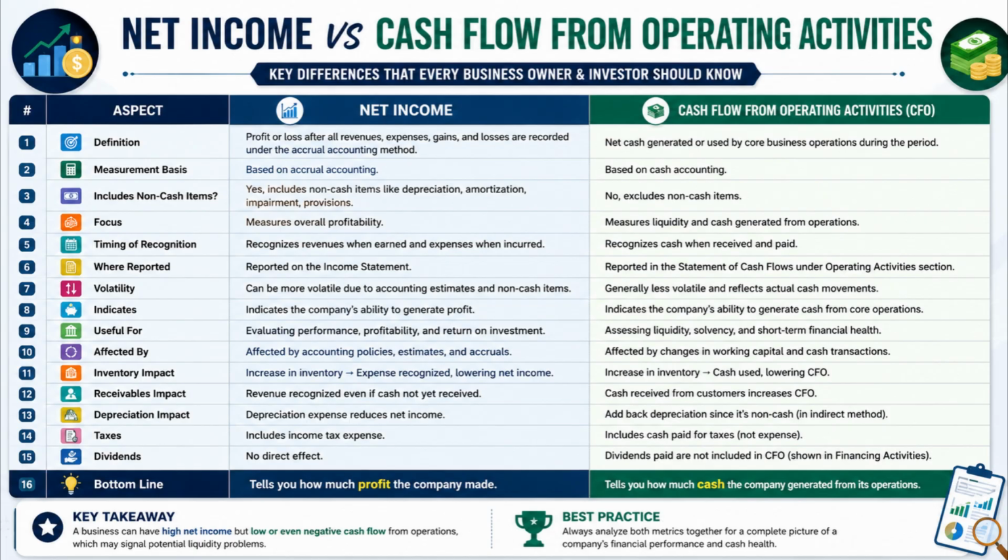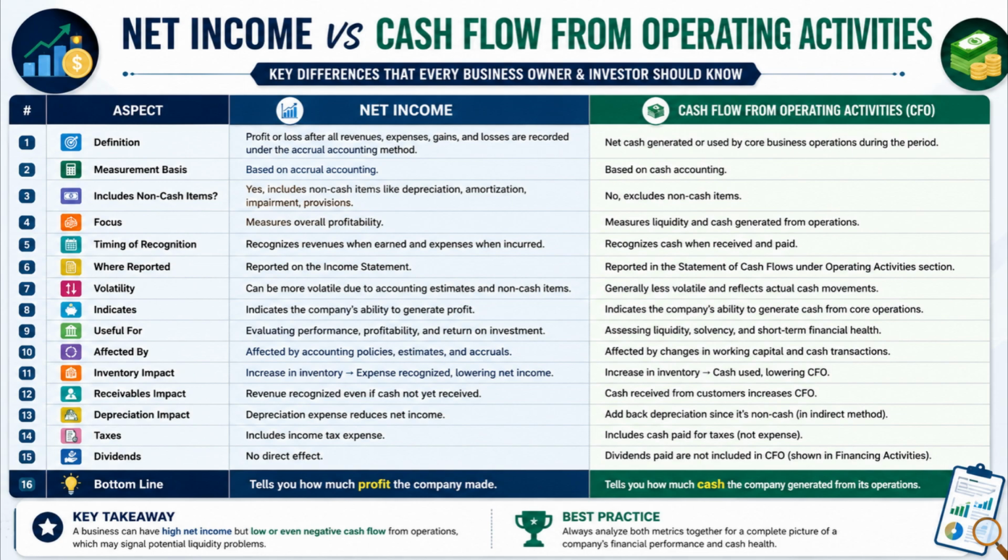Number 15. Dividend payments do not directly affect net income, whereas dividend payments are excluded from cash flow from operating activities and reported under financing activities. Number 16. Net income tells investors how much accounting profit the company earned, whereas cash flow from operating activities tells investors how much actual cash the company generated from its operations.